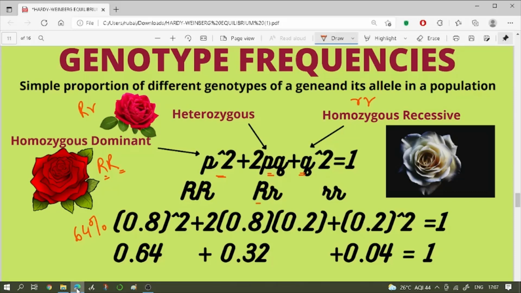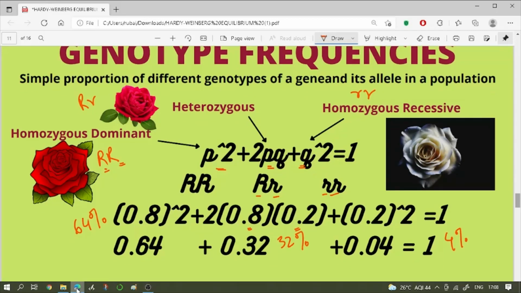For capital R and small r to come together to form the heterozygotes, 2pq is the frequency, right? So 2 into 0.8 into 0.2, which comes to 0.32, which is 32% of the total population. And for the recessive alleles small r and small r to come together, there is a probability of 0.2 multiplied by 0.2, which comes to 0.04, or only 4% of the next generation. I hope everyone has understood.